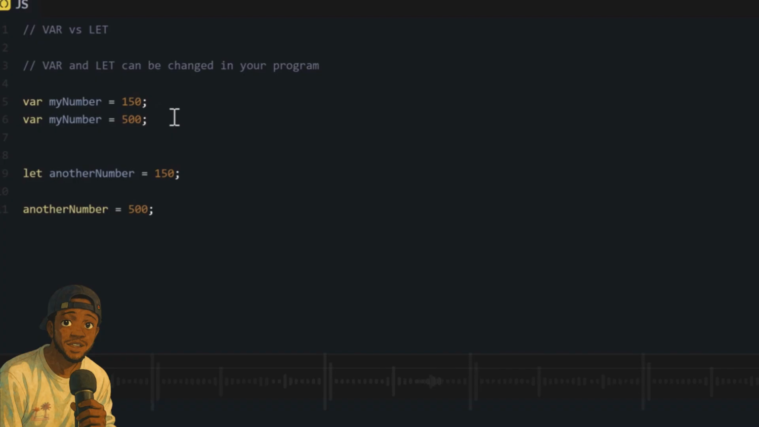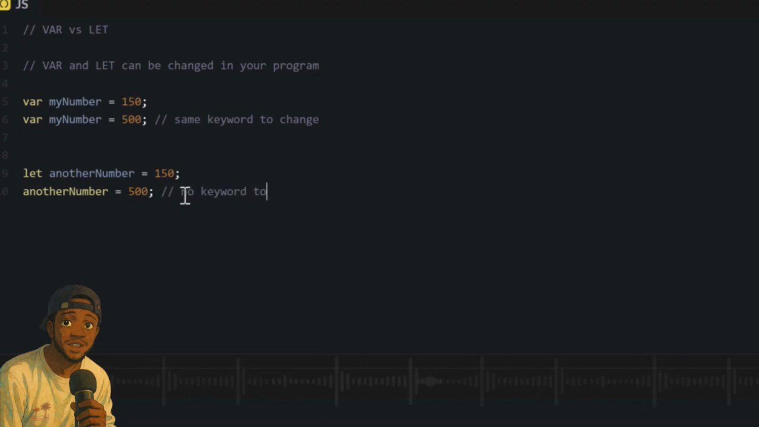Why this difference? Doing it like this is not good at all. If you set one variable with var and you can set it with var again, that is the best way to make errors in your program. Sometimes you set one variable as one value, and then another person works on your code. If they don't know, they will set the same variable again, change the value, and the program will break.